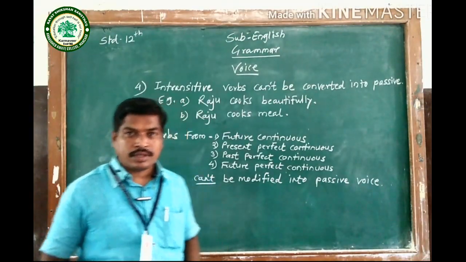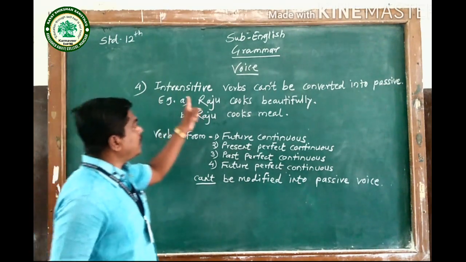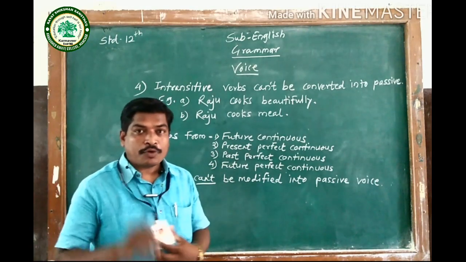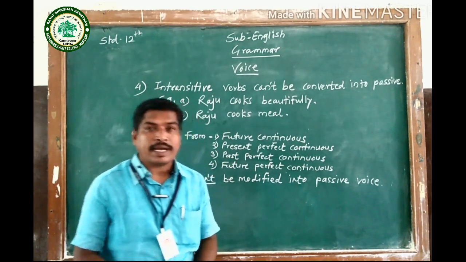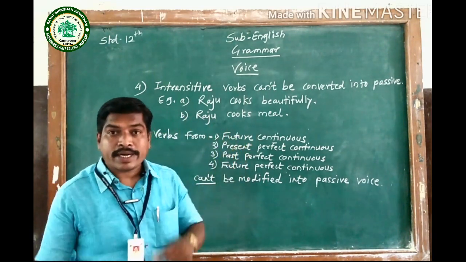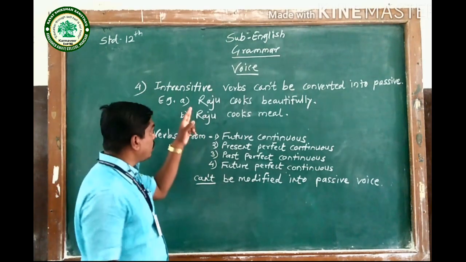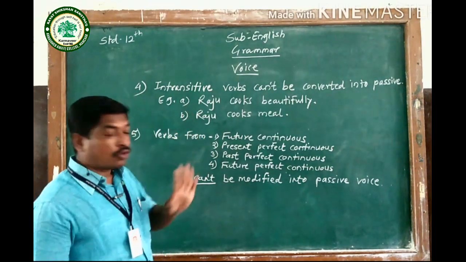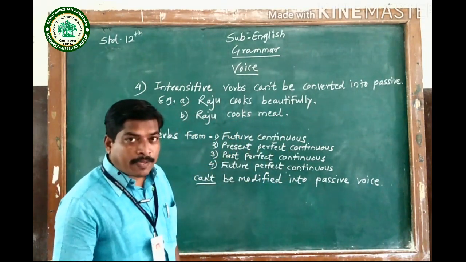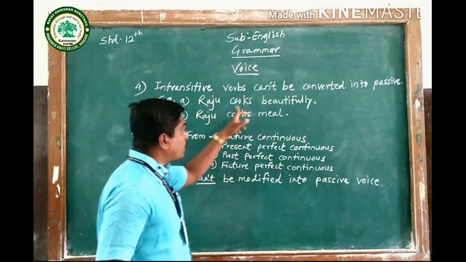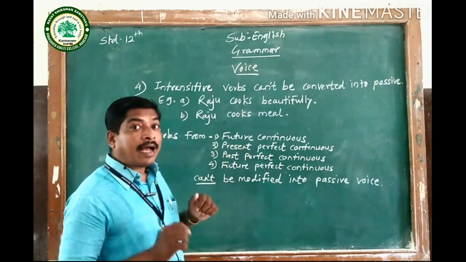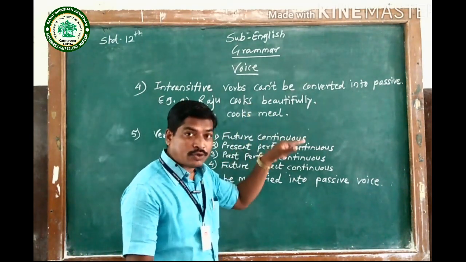Now the next, the fourth thing to be remembered, is that intransitive verbs can't be converted into passive voice. All of you know there are two types of verbs, transitive verbs and intransitive verbs. Intransitive verbs can't be converted into passive. For example, examples A and B are both given here. The first one is Raju cooks beautifully. It is an intransitive verb because that verb has no object. That is why I can't modify that sentence into passive.